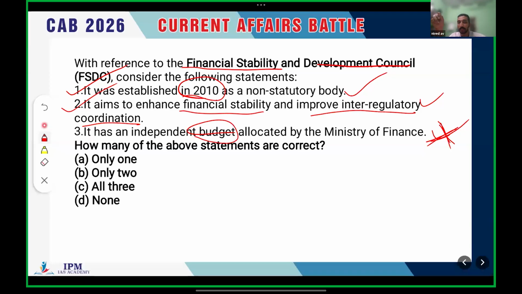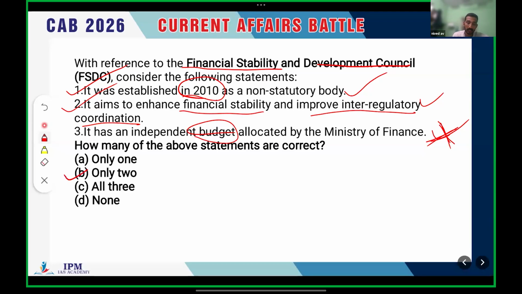So these three things, not a constitutional body, not a statutory body, doesn't have an independent budget, make this body a dependent body. Okay, it's a dependent body. Clear? It is a high level body, but a dependent body. Okay, clear. So the first statement is right, second statement is right, and third one is incorrect.